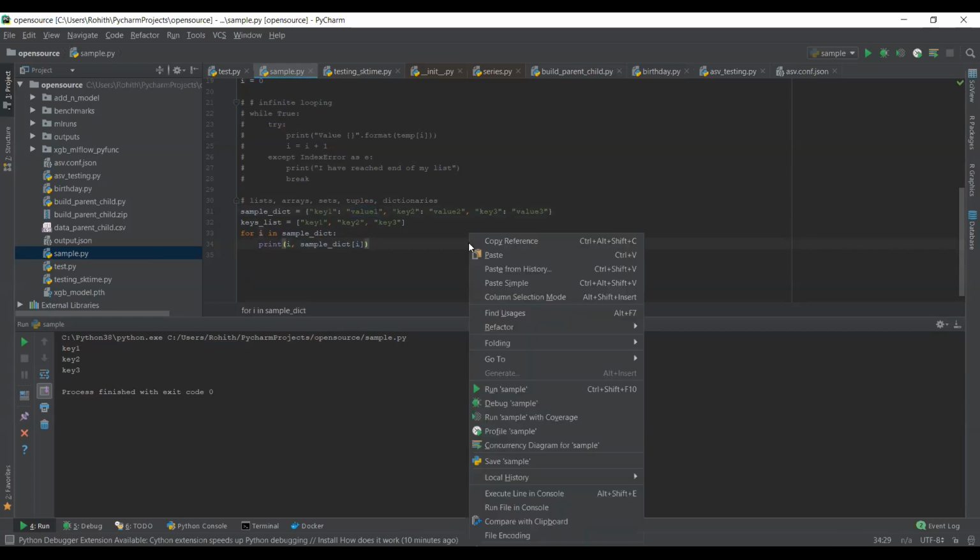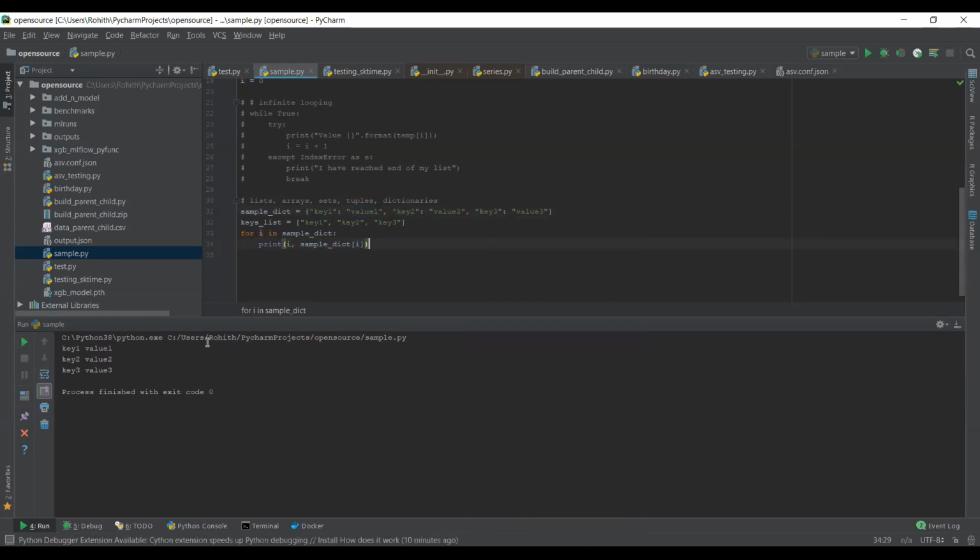So let's print out the loop again. You see, i is printing key 1, and sample dict of i is printing value 1. In the sense, we are iterating over the keys list, and if you want to access a particular value, you have to pass its key. That's why it is printing key 1, value 1, key 2, value 2, and key 3, value 3. So this is how you iterate over the storage structures in Python.